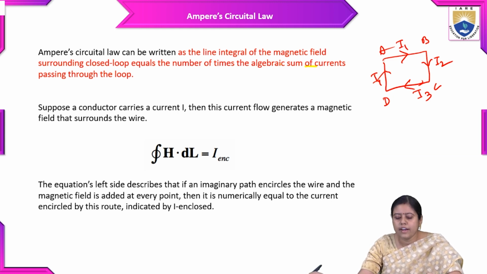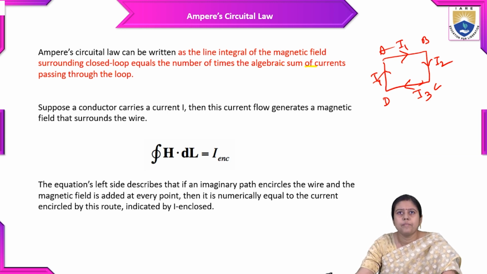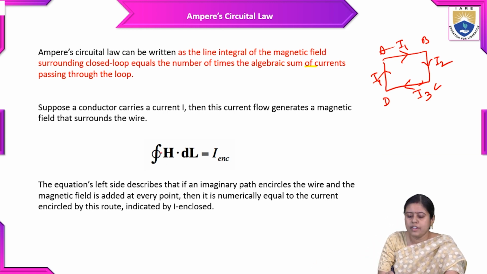Suppose a conductor carries a current I. The current flow generates a magnetic field, which can be written as the integral over a closed loop path of H dot dl.